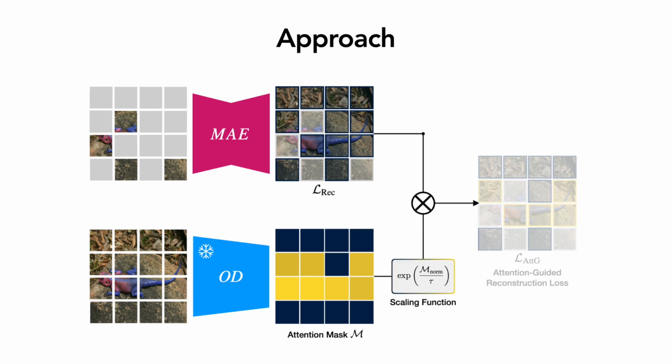We then pass this attention mask to our scaling function, where it's normalized, sharpened with a temperature parameter tau, and inserted into the exponential function. Finally, we multiply the scaled attention mask with the loss of the reconstructed patches, effectively performing a semantic reweighting of the loss.